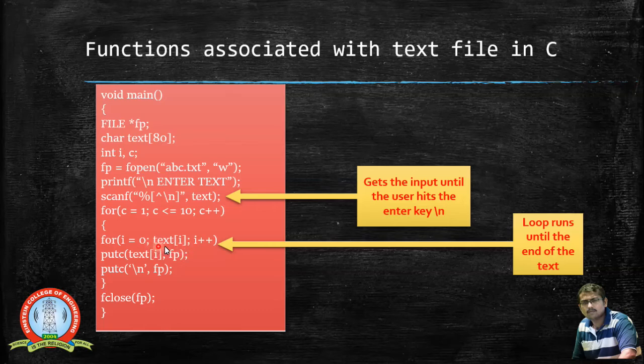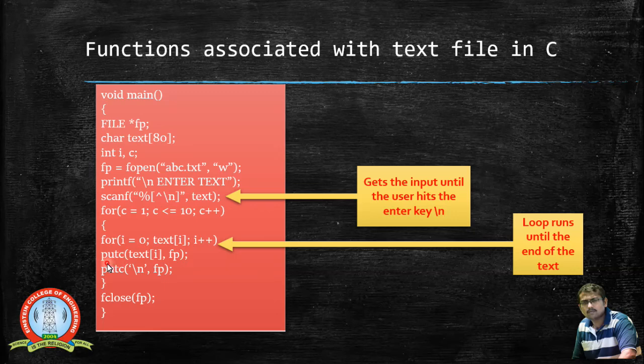Remember that when you are using a file, we don't have any null character, that is backslash 0, even though it is a string. So when there are no characters to be read, this for loop will terminate. Until then it keeps on incrementing this i value. Each time I get the value like text of i, that is text of 0, text of 1, text of 2, and so on, until there are no characters to be read. Now these characters, one by one, will be inserted by using this putc function.